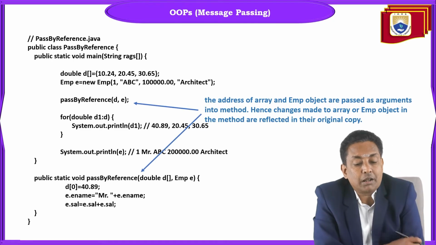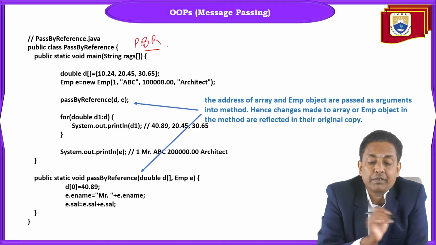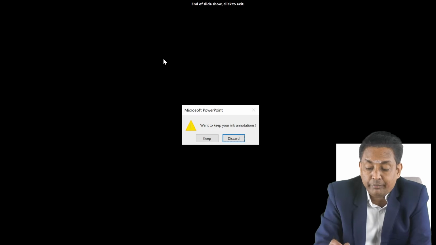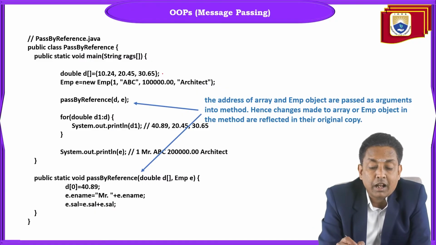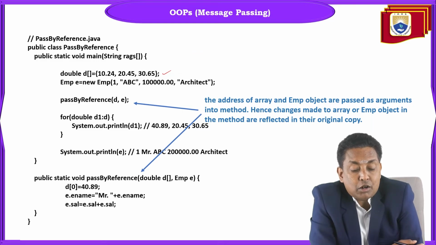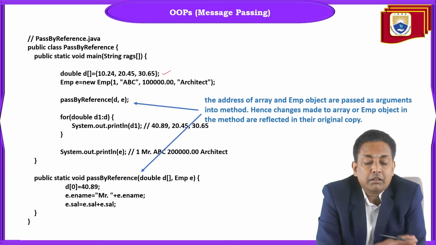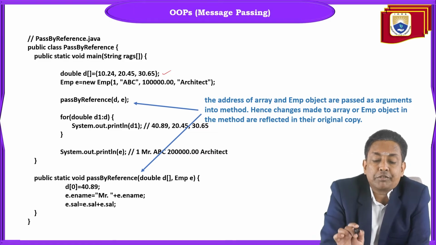Now coming to this program. This is a PBR, pass by reference program. In this program, I also included the main method. In it, I declared one double array with the values 10.24, 20.45, and 30.65. So three double values, one double array of size 3.